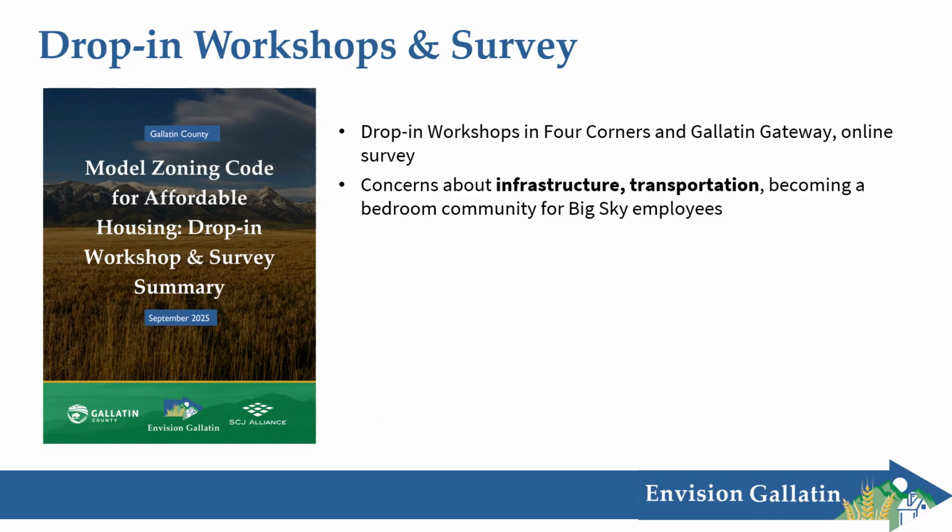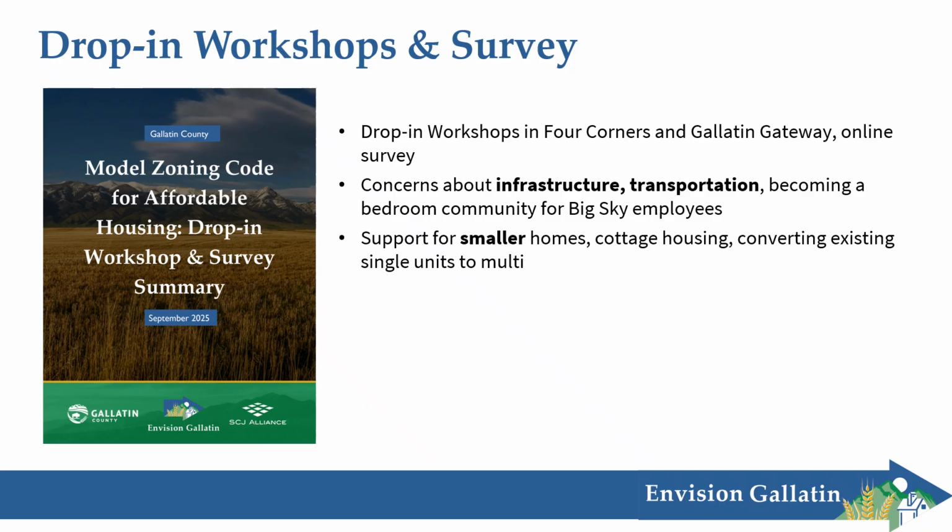And in the workshops and in the survey, folks noted a significant concern about infrastructure and transportation limitations in the county, just like our interviewees did. The folks in Gallatin Gateway in particular are really concerned about becoming a bedroom community for Big Sky. They expressed significant concerns over new housing in Gallatin Gateway increasing traffic along 191 as folks commute to Big Sky and elsewhere. A few even noted some horrific traffic accidents that they had personally witnessed. Folks also noted water and sewer district limitations, as well as lack of capacity of the school to accommodate new students.